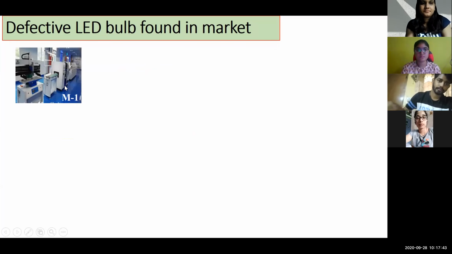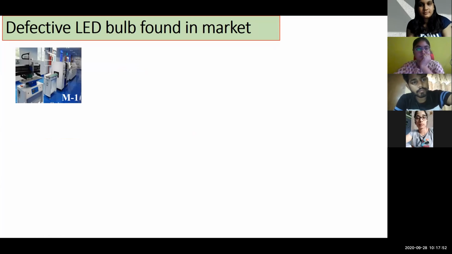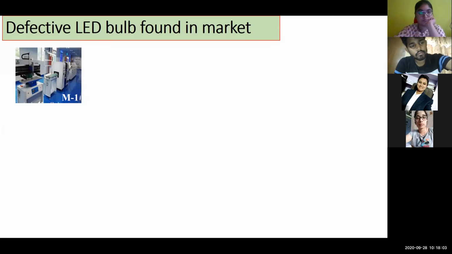The example is the production of LED bulbs, okay? And the case is a defective LED bulb found in the market. Siddhant, look at the screen, stop writing. Say one industrialist like Siddhant Kavi got an order from the government to supply LED bulbs to save energy, as a government scheme, okay?